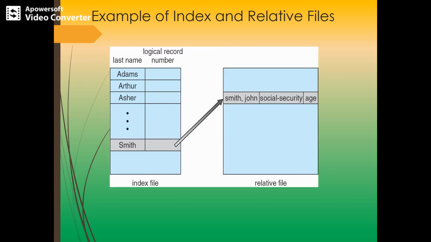So this is the example of index and relative files. As we know, there is an index file and a relative file. Here the block is like a master block, a master index file which contains a pointer to the secondary index. The secondary index contains the actual data, or the relative file, the actual file blocks. To find a particular item, we make a binary search, dividing it in the middle.